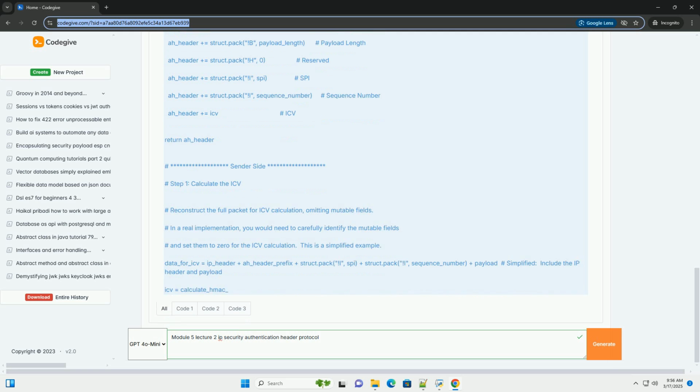Important considerations for the code example. Mutable fields: the code doesn't correctly handle mutable IP header fields. A real implementation would need to zero out the TTL and header checksum, and other mutable fields, before calculating the ICV. Key exchange: the code doesn't implement a key exchange protocol. In a real-world scenario, the shared secret key would be established securely using a protocol like IKE. Error handling: the code lacks proper error handling.